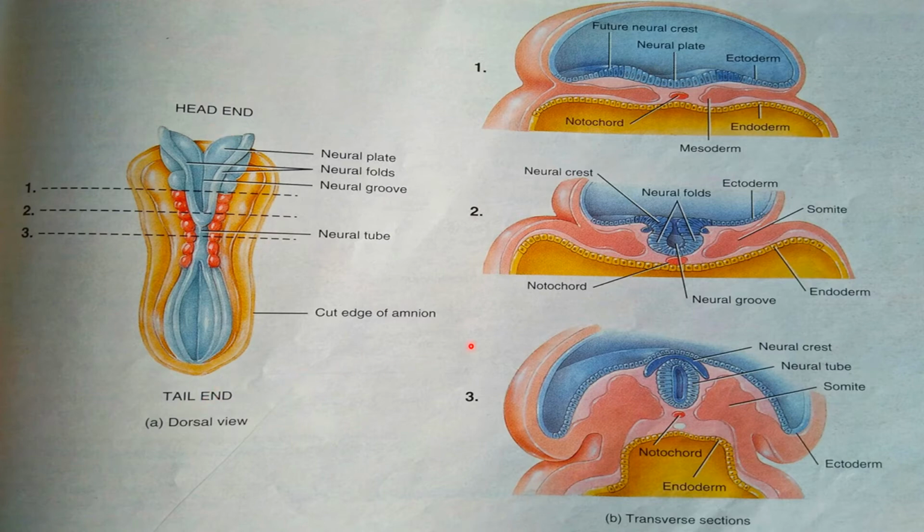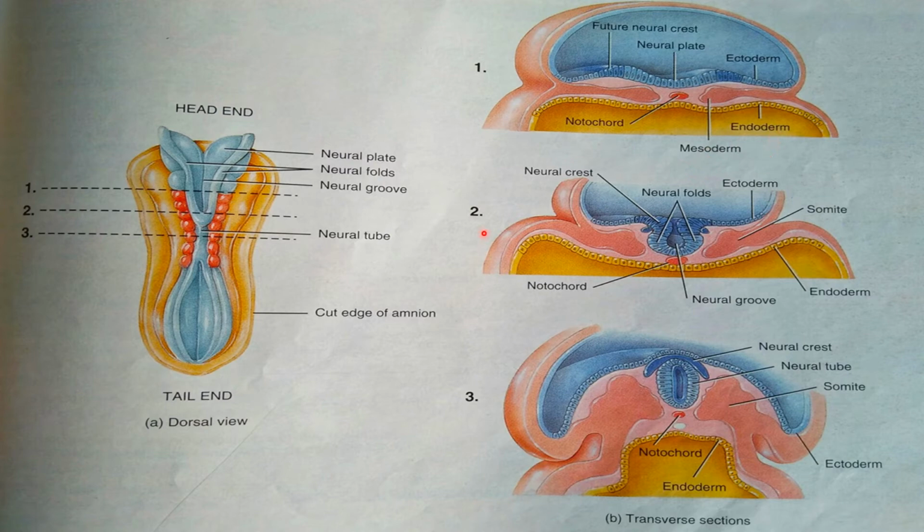In the transverse section, in the first figure you can see the neural plate centrally. Just lateral to that is the future neural crest, and further out is the ectoderm. Just below the neural plate is the notochord, a special releasing factor for the thickening of the ectoderm, called the neural plate, along with the mesoderm and the endoderm.